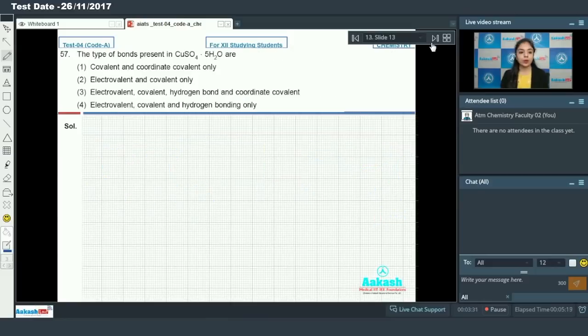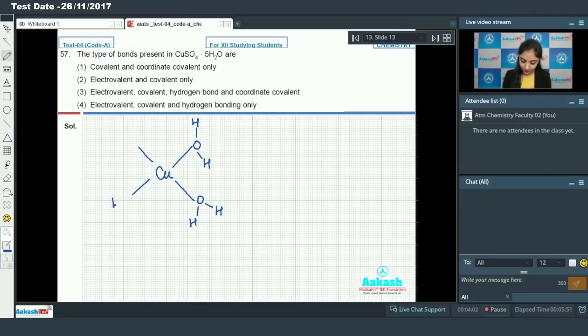So moving on to the next one, students, we have question number 57, which says the type of bonds present in CuSO4.5H2O. So first of all, draw the structure of this compound. In this structure, four water molecules are coordinated to the copper 2+ ion. So this is the coordinate bond.